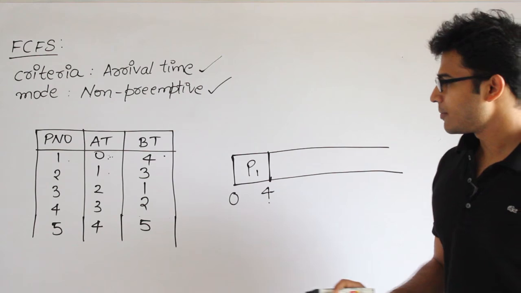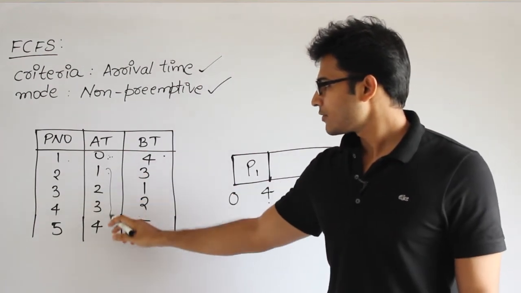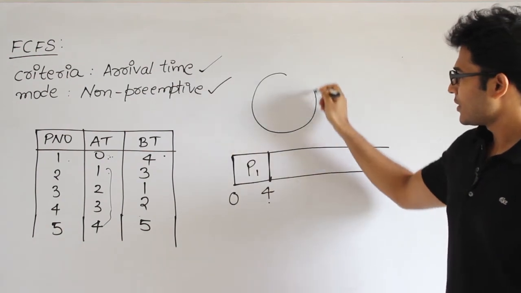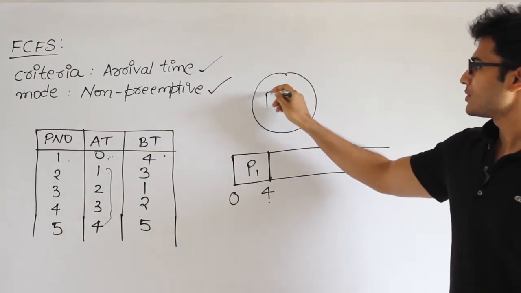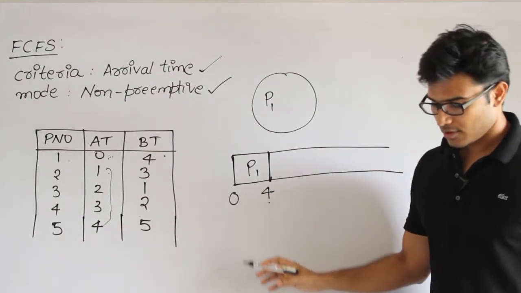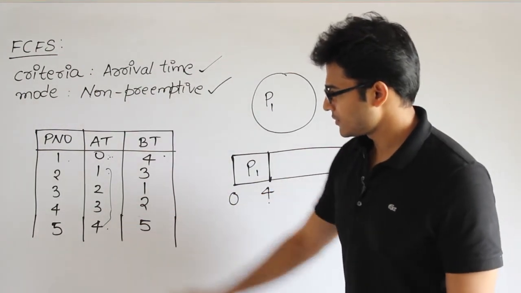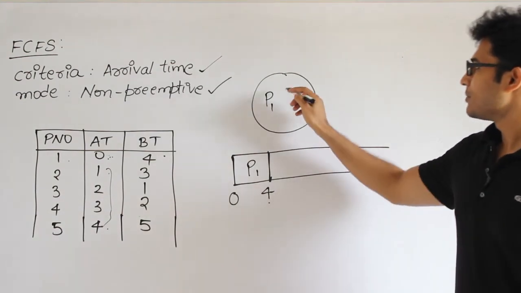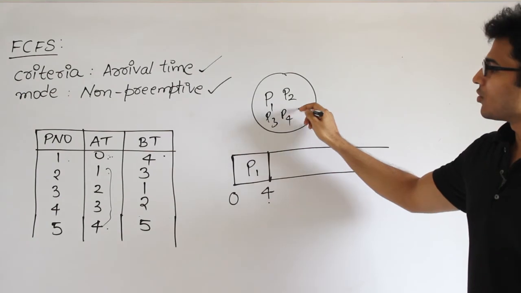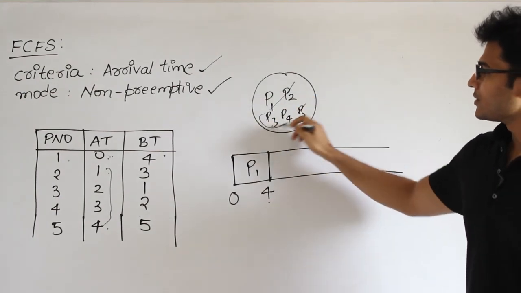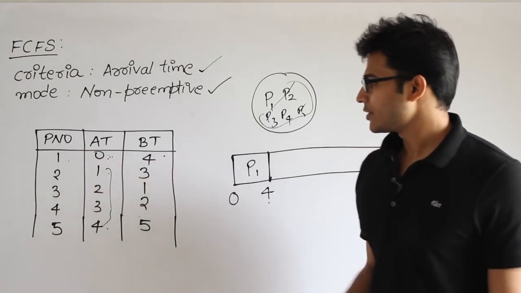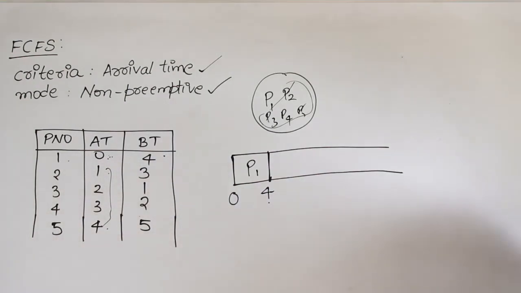Time is 4. By 4 all the others are available. Initially when you start at time t equal to 0, there is only one process, which is P1, and you have to pick it. By the time the first one has executed, which means by time 4, all the remaining processes are in the pool: P2, P3, P4, P5. Among these you have to pick one of them. P1 is already over, so next you have to pick one of the remaining.